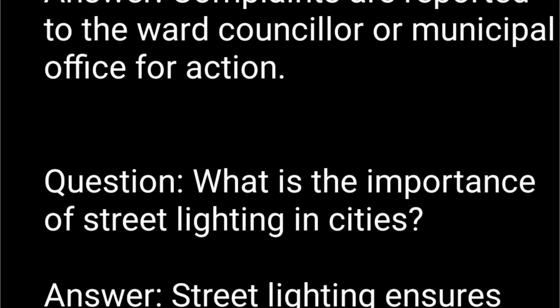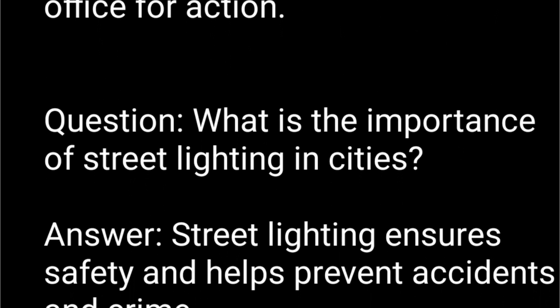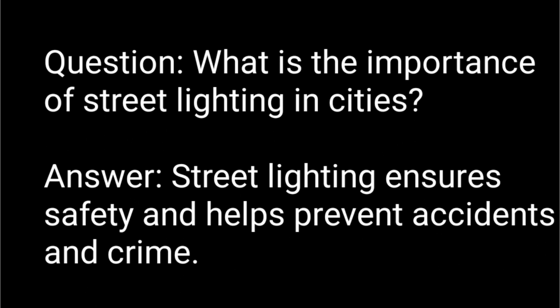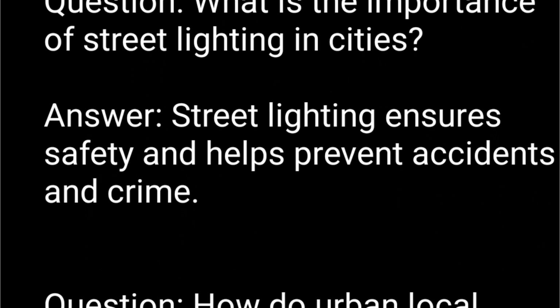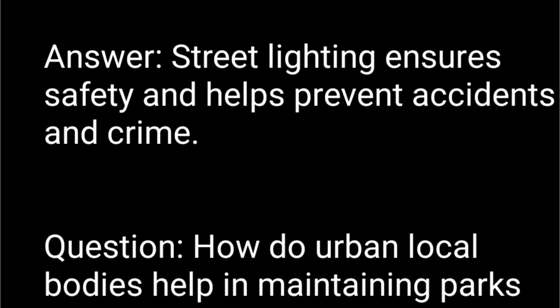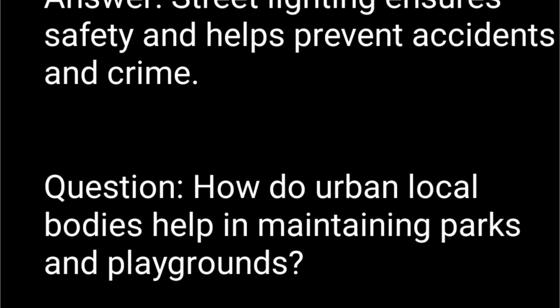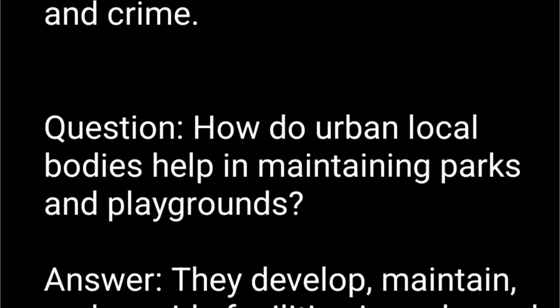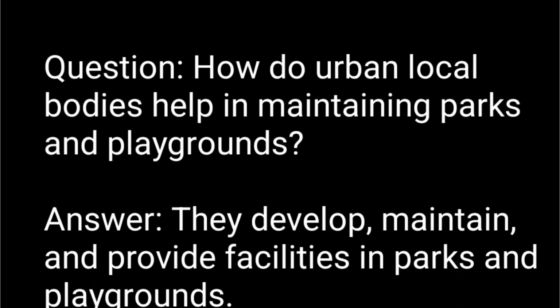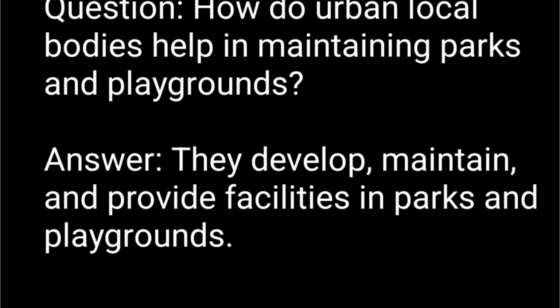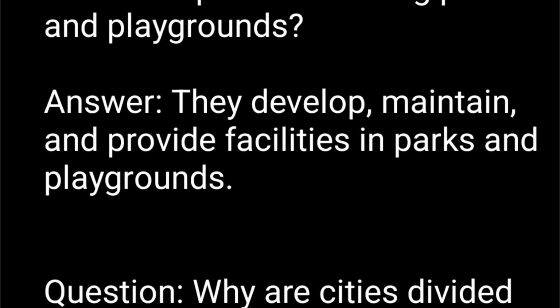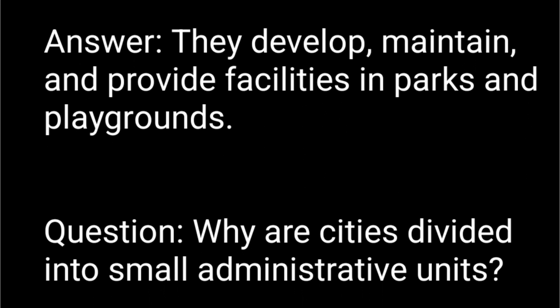Question. What is the importance of street lighting in cities? Answer. Street lighting ensures safety and helps prevent accidents and crime. Question. How do urban local bodies help in maintaining parks and playgrounds? Answer. They develop, maintain, and provide facilities in parks and playgrounds.